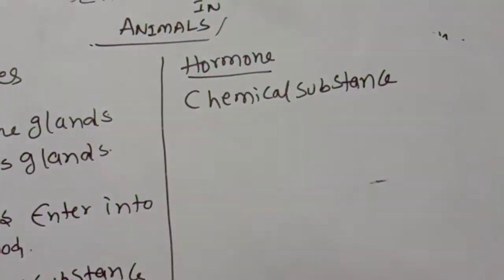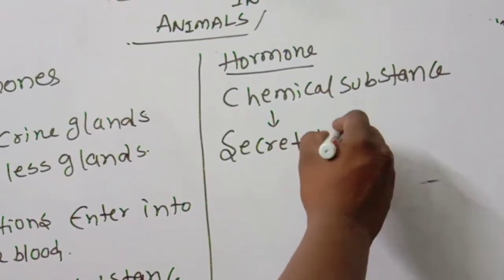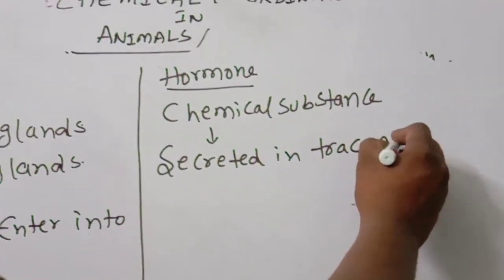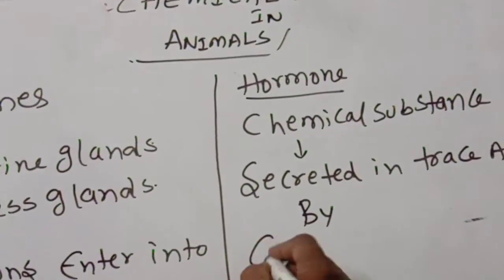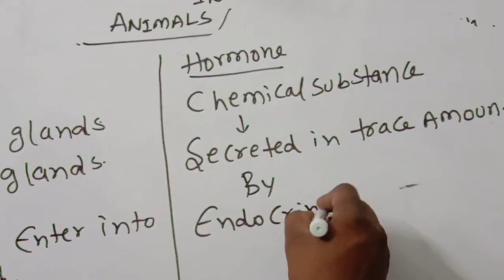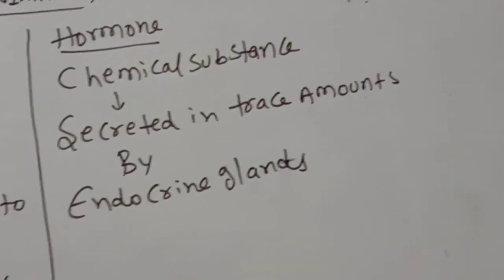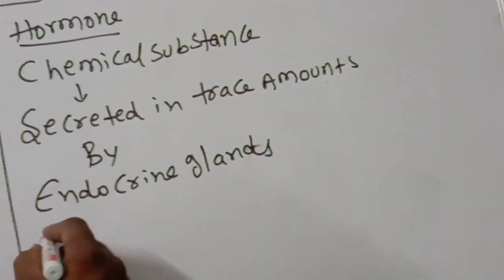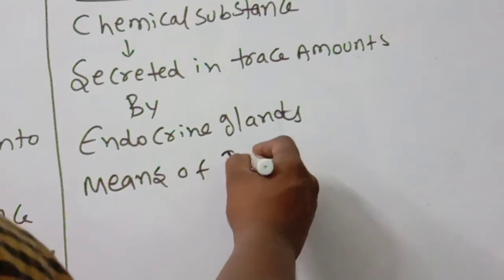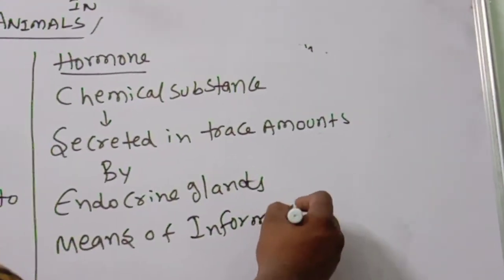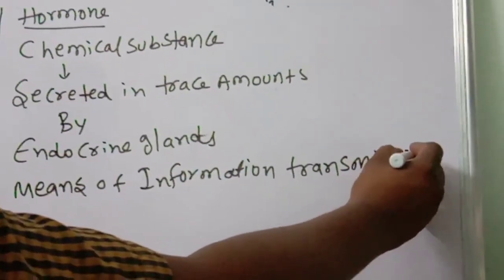It's a chemical substance, secreted in trace amounts, very small amounts, by endocrine glands, and is a means of information transmission. This is the hormone, like that we can say.